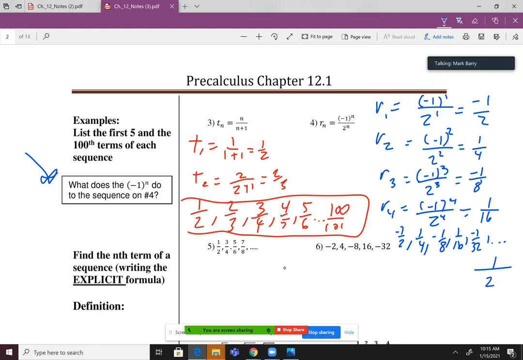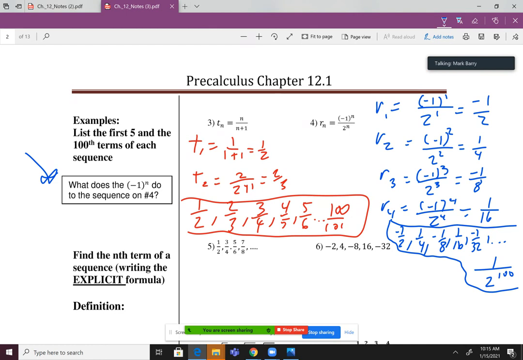And then for the denominator, I would just put 2 to the 100 power. When you get these huge exponents, and WebAssign's the same way with this, that number is so big your calculator can't even tell it to you. So if you get a huge exponent, just leave it like that, like 2 to the 100th power, okay?